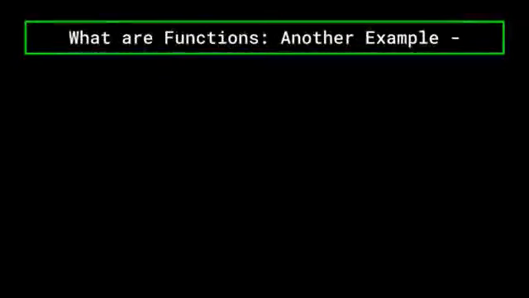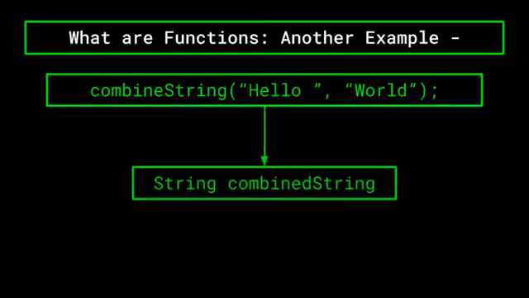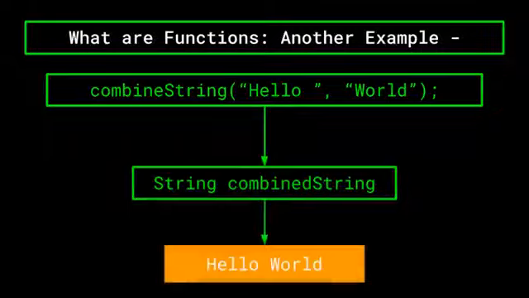Let's say you had created a function which took in two string variables as arguments and combined them using that fancy string math we talked about earlier, and then returned them as a singular string. This combined string function could then be used to create new string variables, since what it returns is basically a string. The variable would simply be set to whatever is returned from this combined string function.